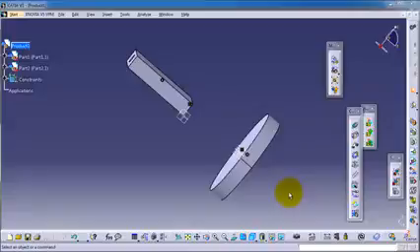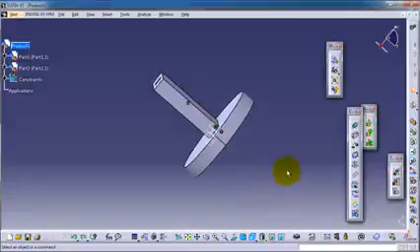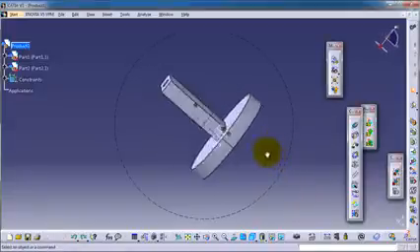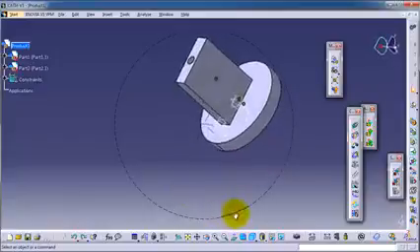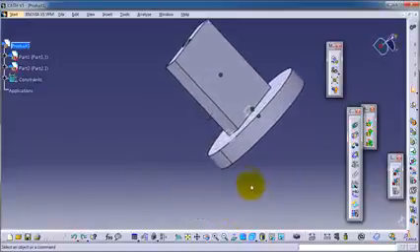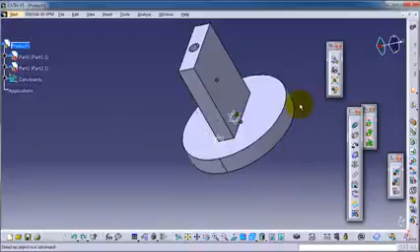Now Ctrl C. Now we return to the original assembly, and again let's apply the explode.